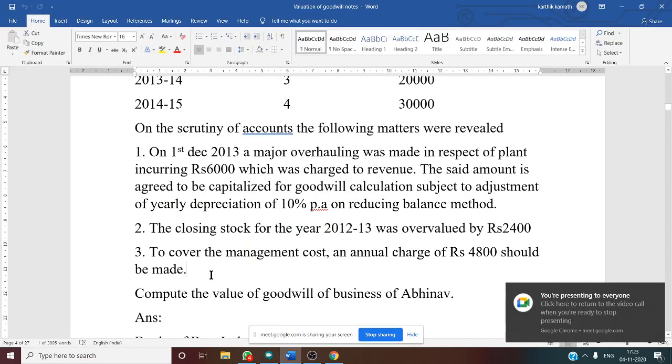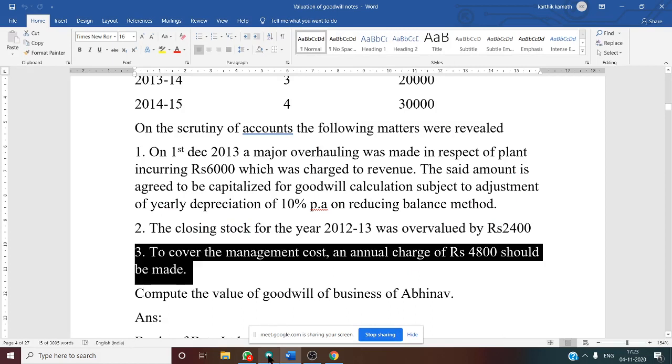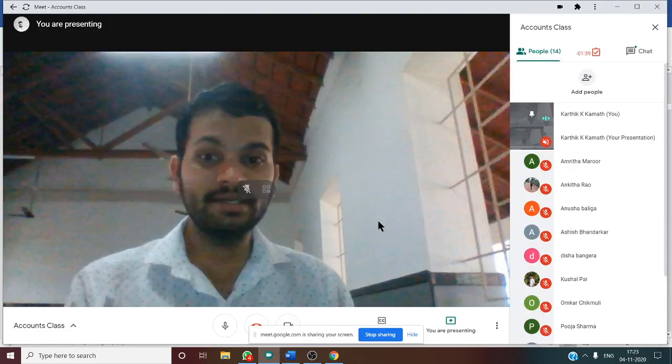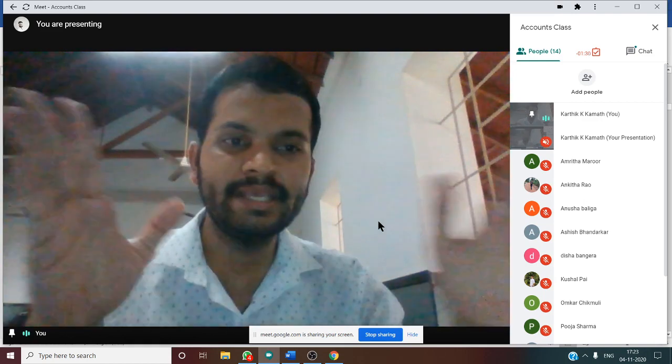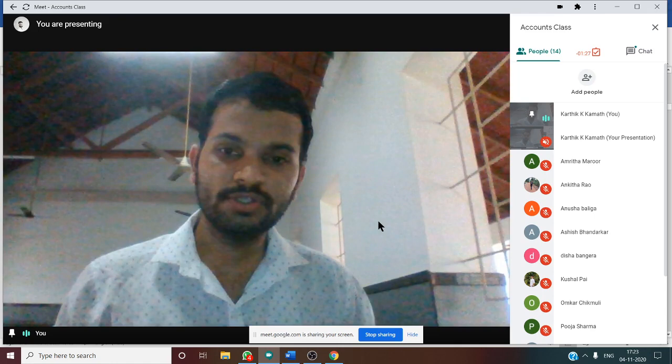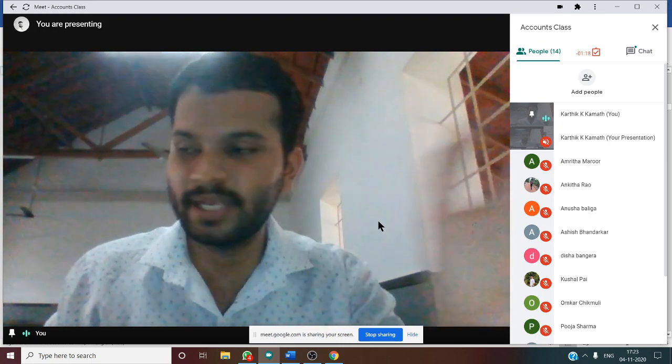Then the third one: to cover the management cost, an annual charge of 4,800 should be made. So what do you mean by annual charges? What do you mean by annual charges or maintenance? Let us take the example of maintenance. Can you tell me whether maintenance is fixed or variable? Suppose you are living in a flat, you have to pay maintenance, isn't it? So that maintenance for one financial year, whether it is fixed or variable, can you tell me?